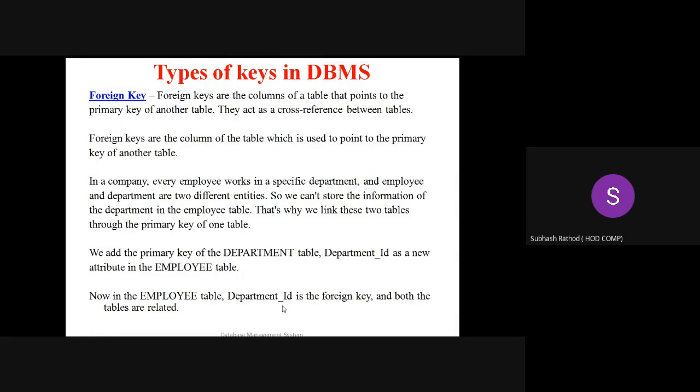We can say now department ID is present as an attribute in both tables, the department table as well as the employee table. So now in the employee table, department ID is the foreign key and both tables are related. Very simple. In the employee table, department ID acts as a foreign key and department ID in the department table acts as a primary key. Both are related because the column name is the same and even the attribute value is also the same.